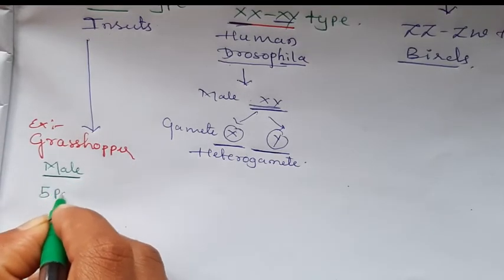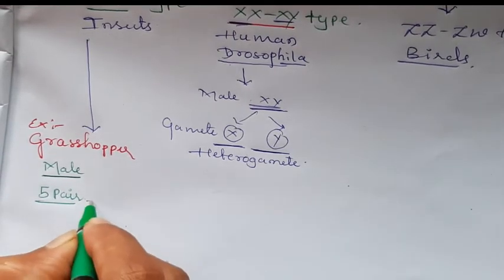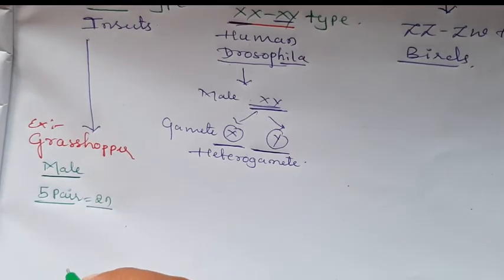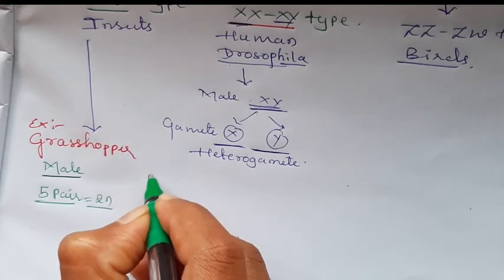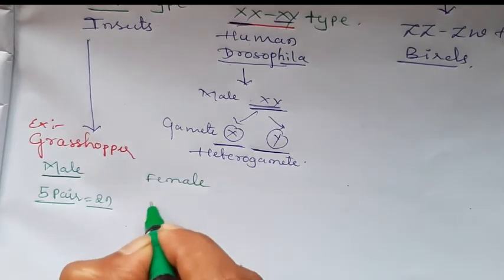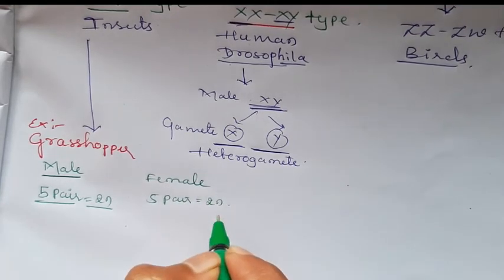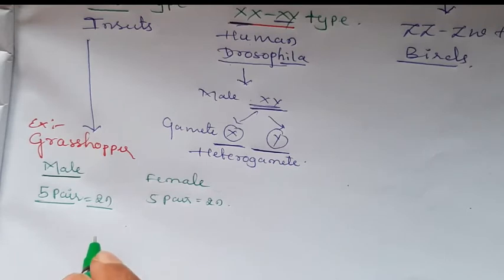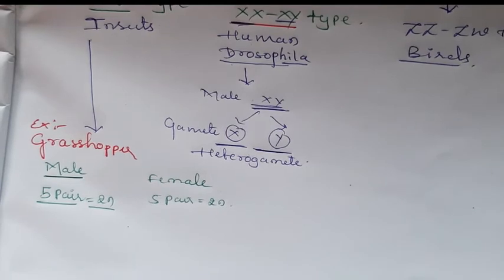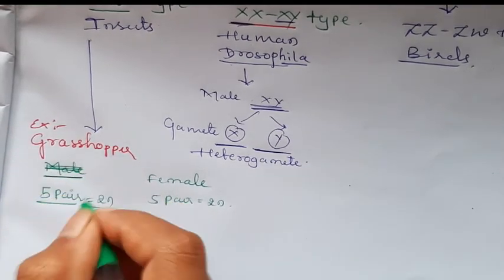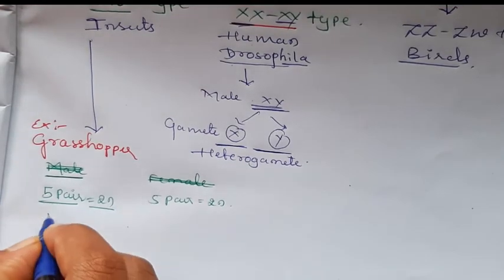5 pair of chromosomes, means the pair is equal to 2n. The diploid grasshopper has 5 pair of chromosomes. Okay. Here the female grasshopper has 5 pair of chromosomes, but during the gamete formation, in case of grasshopper totally 5 pair of chromosomes, but in case of male,